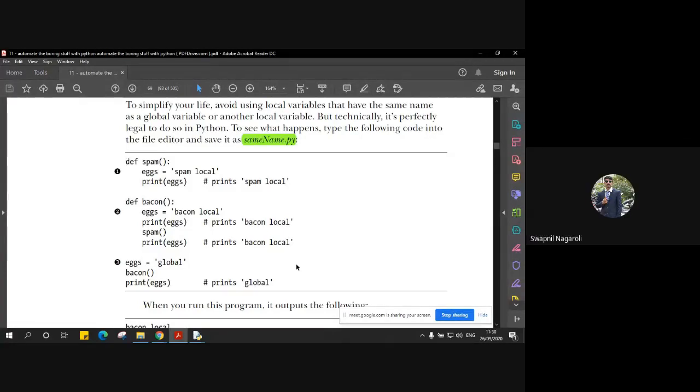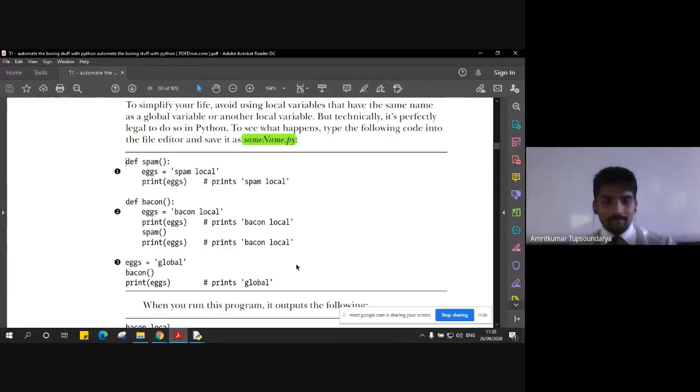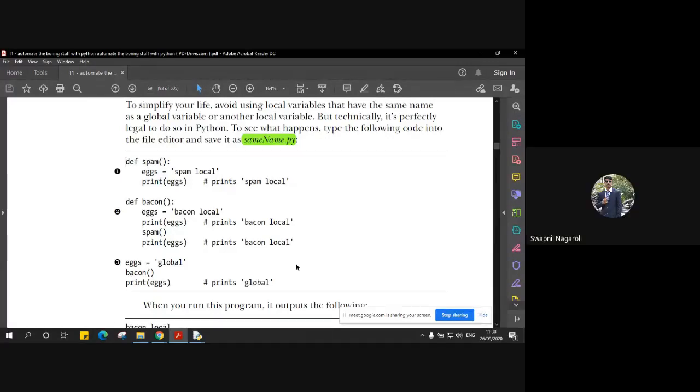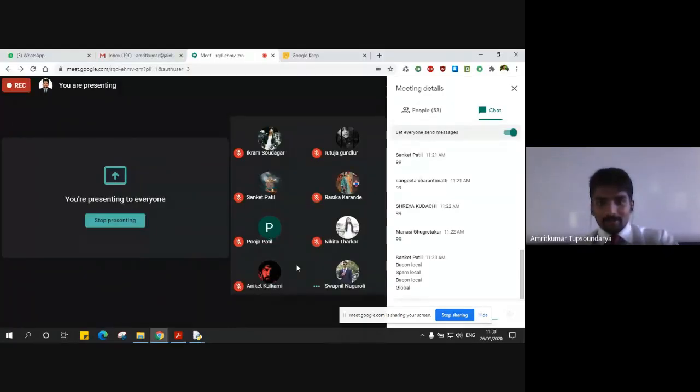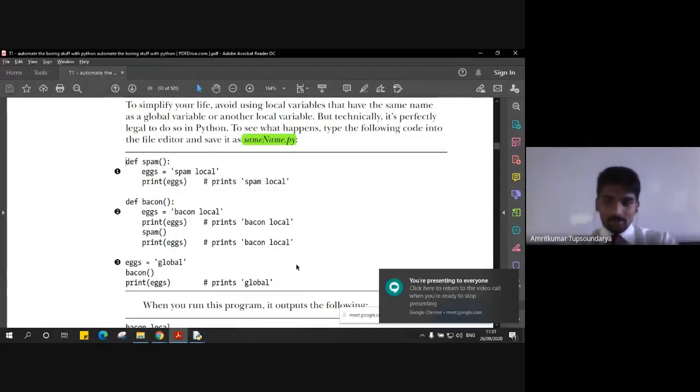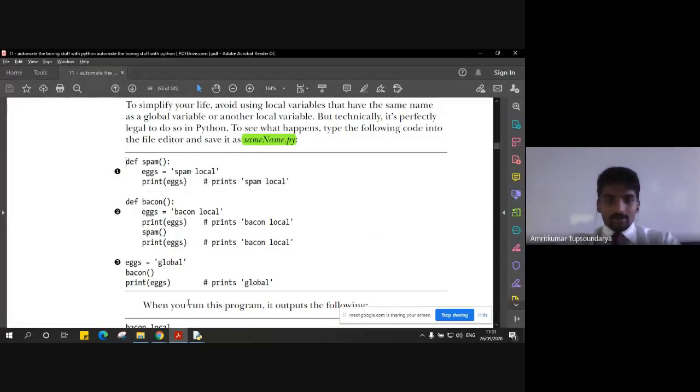Sir, it will print first Bacon local, then spam local, then Bacon local, then global. Okay, fine. Anybody else? That was a good try, Swapnil. Anybody else having a different opinion or have the same answer?